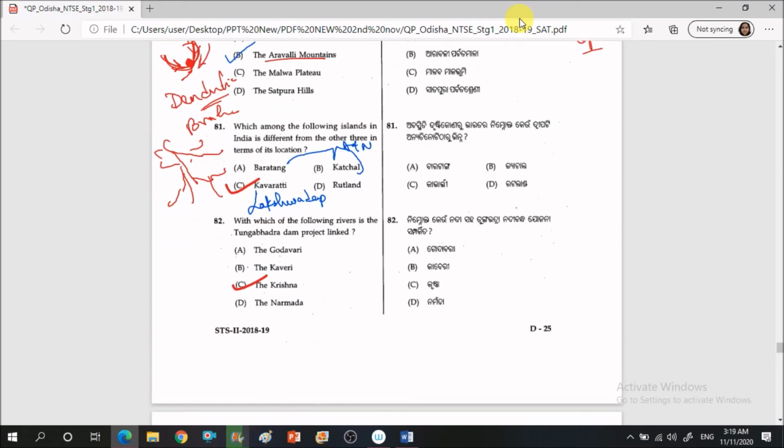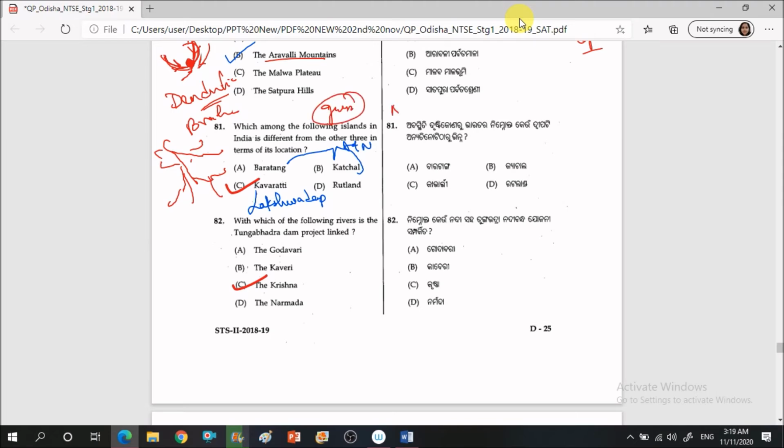which among the following islands in India is different from the other three in terms of location? The options are Baratam, Kachal, Rutland and Kavaratti. This question is very difficult for people who do not exactly know these islands, and it is suggested that if a question asks such a meticulous concept, you can also leave it. It is not a big deal. Otherwise you can do a simple guess.